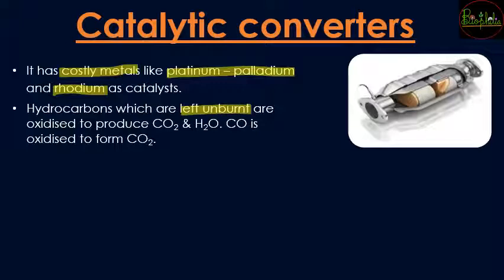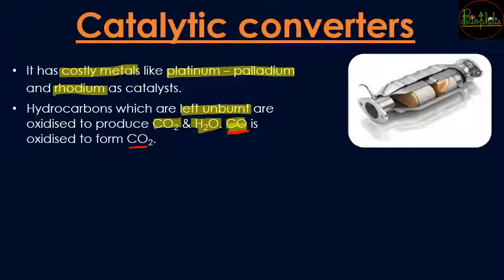They oxidize the unburnt hydrocarbons and convert them into carbon dioxide and water. So if carbon monoxide is released because of incomplete combustion, it needs to be oxidized into its less harmful state, that is carbon dioxide.